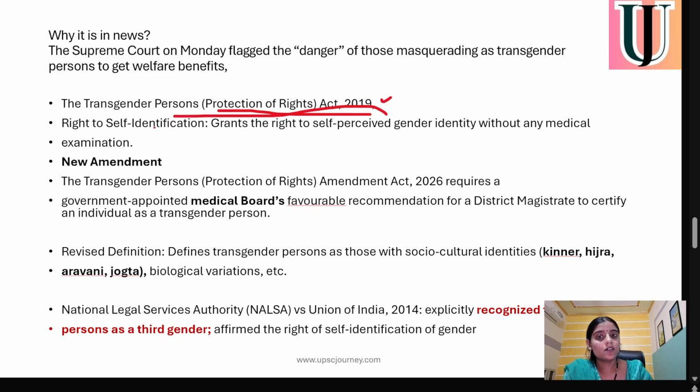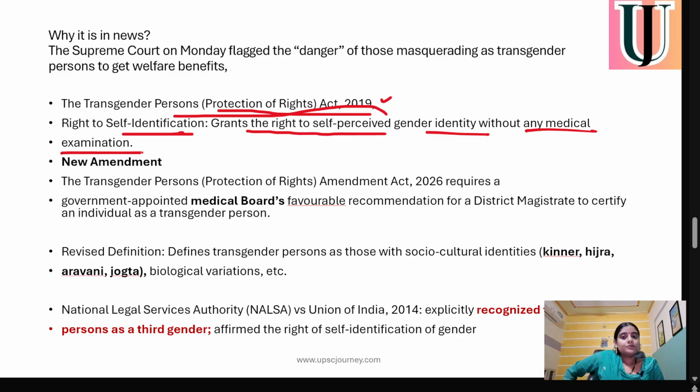It gave the person the right to self-identify, and granted the rights of self-perceived gender identity. In the 2019 act, a person could self-identify as a transgender without any medical examination. So this was the context: according to this act, a person can identify as a transgender without any medical examination.